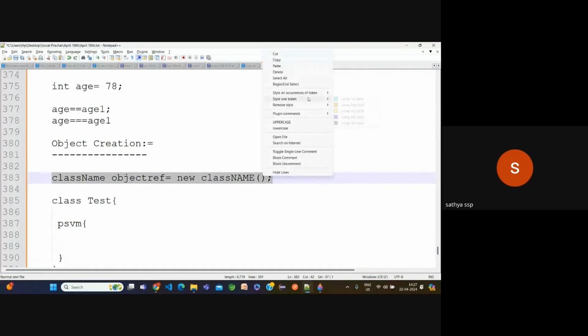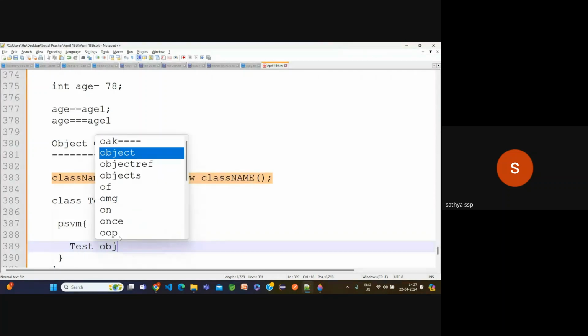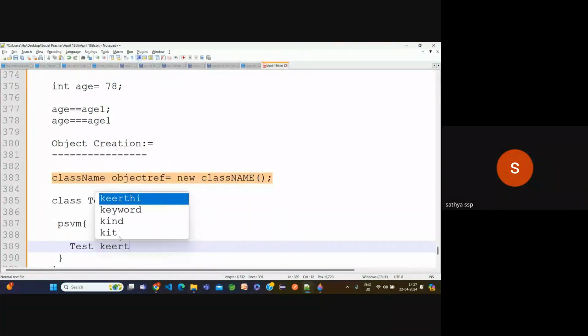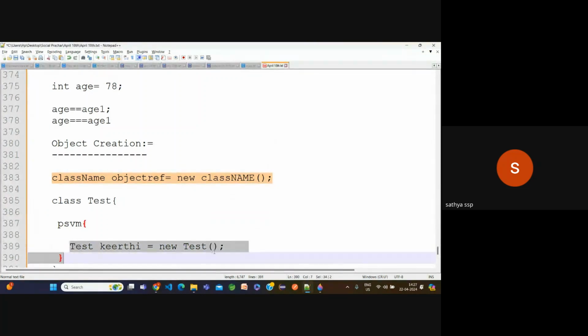I created one class. Tell me the object creation. Test, any name, whatever you want, T or OBJ or anything, any name. But suppose like Keith, you can write any name, no issues on that. Assigning operator, again new, test, again parenthesis. That's it. This is about object creation.